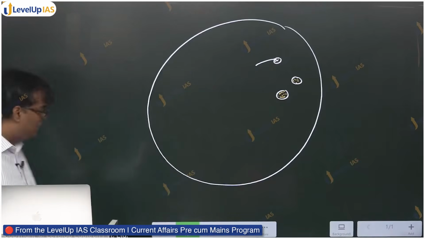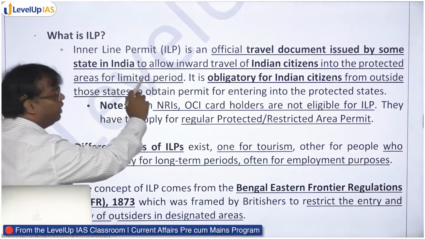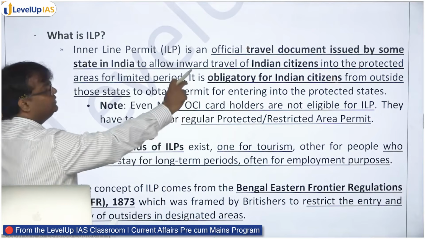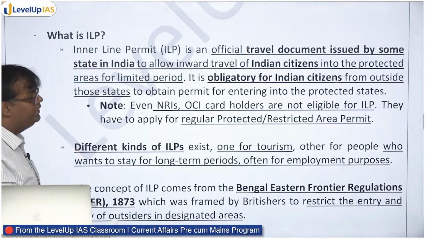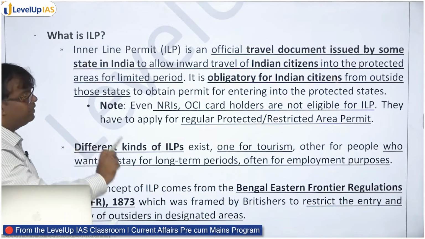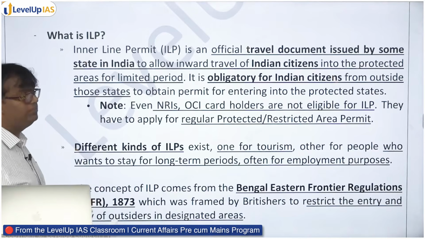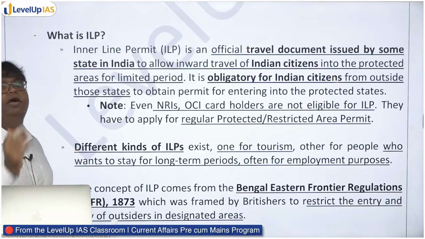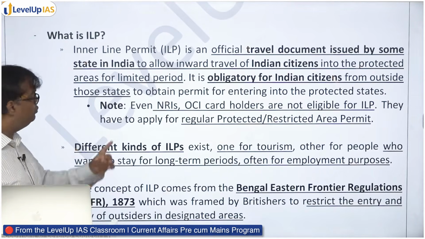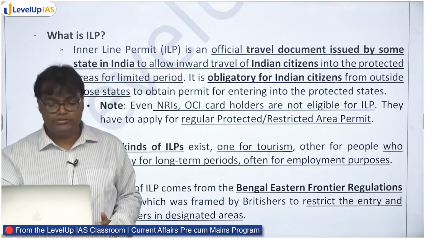We'll go to the background and we'll understand the reasons behind it. So ILP is an official travel document issued by some state in India to allow inward travel of Indian citizens into the protected areas for limited period. It is obligatory for Indian citizens from outside these states to obtain permit for entering the protected area. Every NRI, OCI card holder, even NRI or OCI card holders are not eligible for ILP. ILP is for Indian citizens who are residing in India. अगर आप Indian citizen हो बाहर चले गए, ILP is not applicable for you. They have to apply for regular PAP or RAP, protected area permit or restricted area permit.